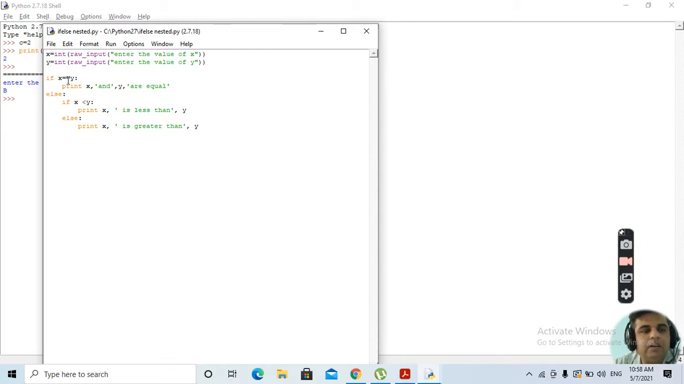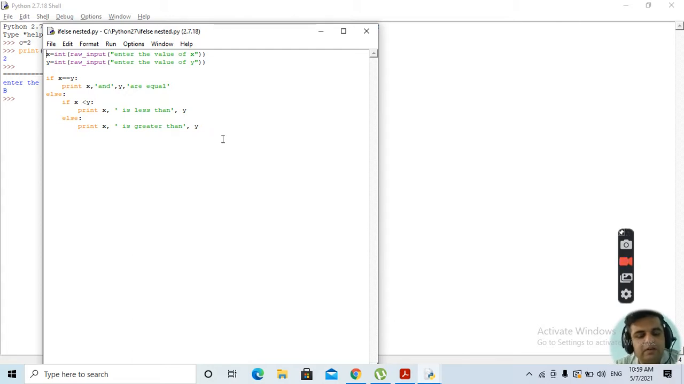Clear? Now after getting the values, if x is equal to y, we are supposed to write down print x and y are equal. Else if x is less than y, x y से कम है, then we are supposed to print x, comma means we are supposed to combine the things, then in quotes is less than, then y value. ठीक है, else if this is not true then we are supposed to write down print x is greater than y. Clear? This is one of the examples of nested if statement.